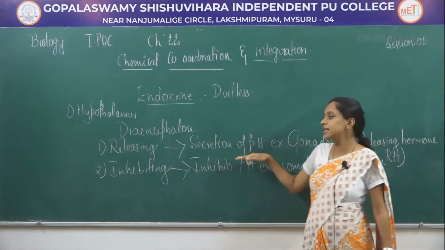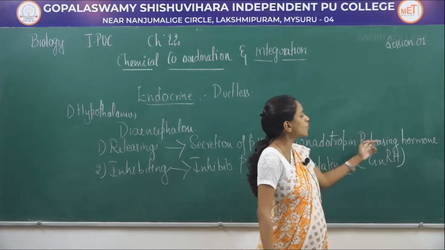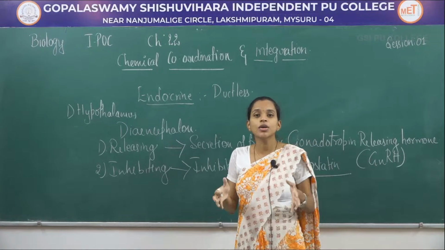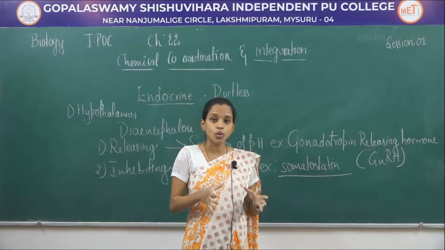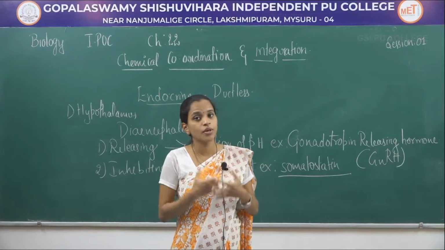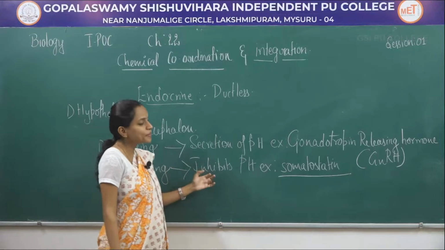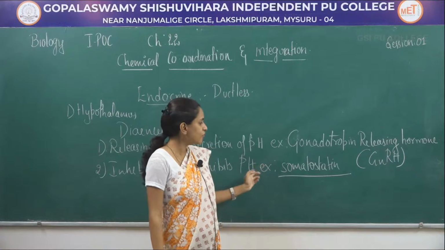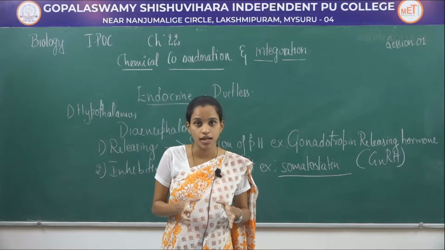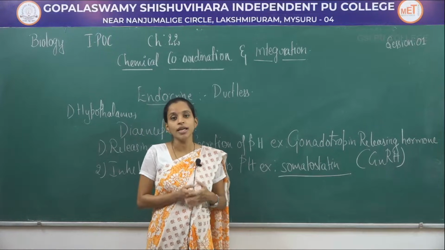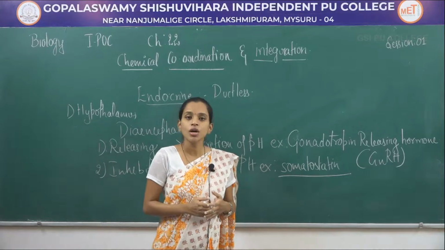Releasing hormone helps in secretion of pituitary hormones. Example for that will be gonadotropin releasing hormone. This gonadotropin releasing hormone released from the hypothalamus controls the release of gonadotropin hormone from the pituitary, whereas the inhibiting hormone, this inhibits the pituitary hormone. Example for this is somatostatin. Somatostatin, which is released from the hypothalamus, reaches the anterior pituitary and stops the release of growth hormone or inhibits the release of growth hormone.